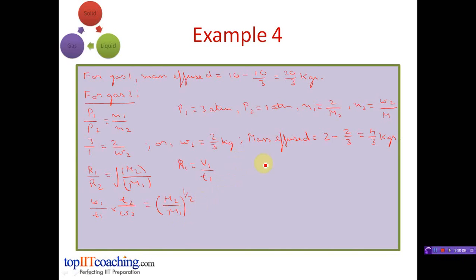Now T1 is given to us, that is 3 hours. So putting the values in this equation, we'll get W1, that is 10 by 3 kgs, into T2, which we are supposed to calculate, divided by T1, that is 3 hours, into 1 by W2. W2 is 2 by 3 kgs.